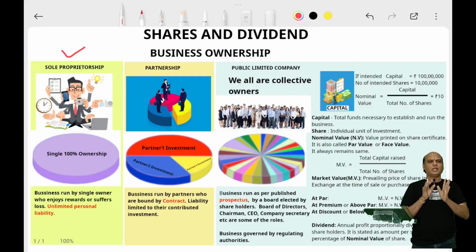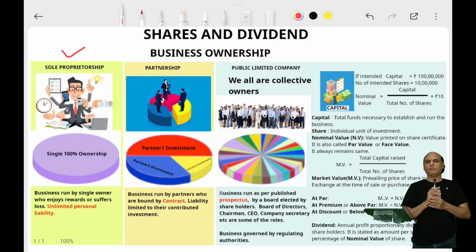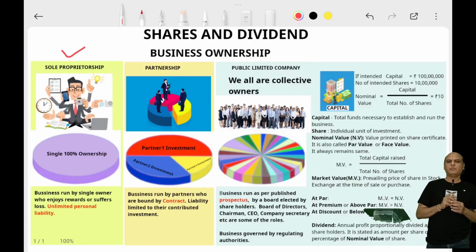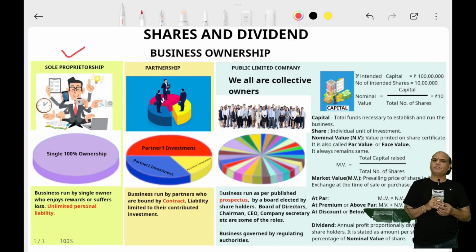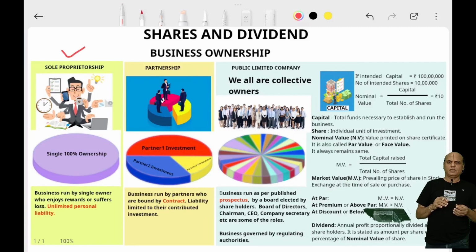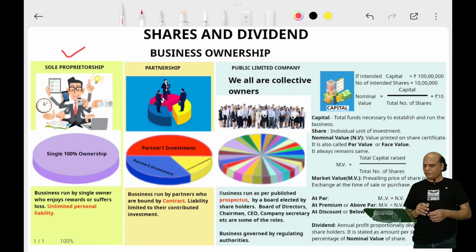So if there is any liability, he has to bear it alone. All his personal assets would be attached. So there is no limited liability in sole proprietorship. If he ends up in losses, all his personal assets would be attached. The kind of business is also simple, where the know-how of any single person is sufficient to run this business. Any small kinds of businesses that you see around are mostly sole proprietorship.